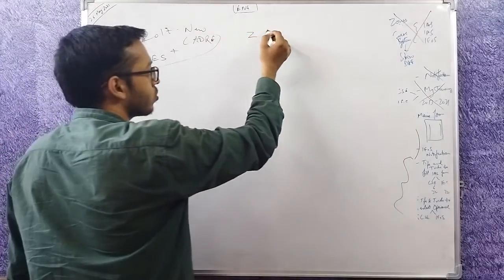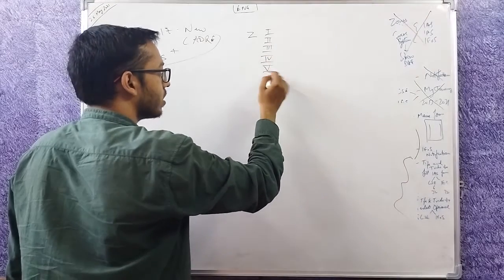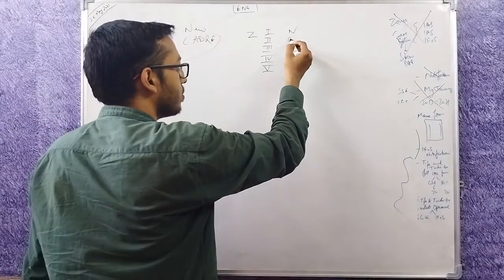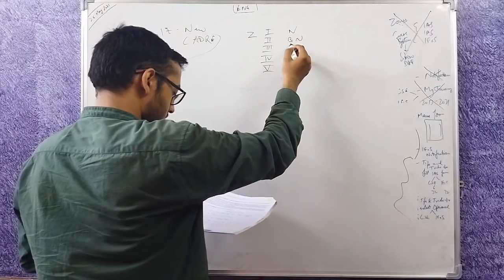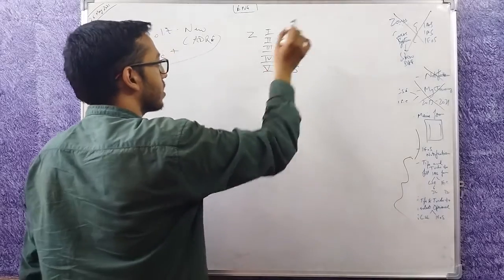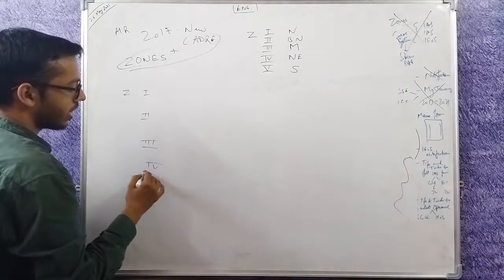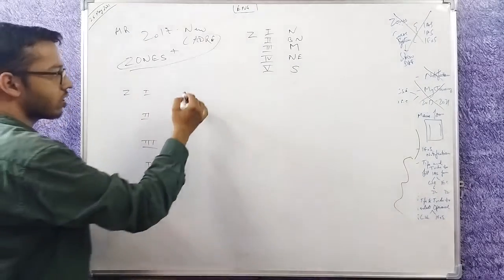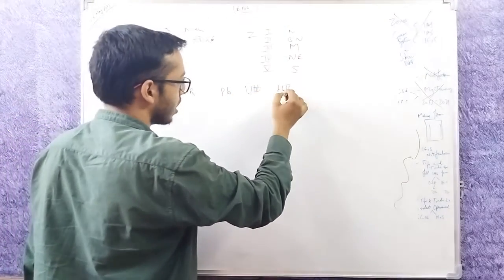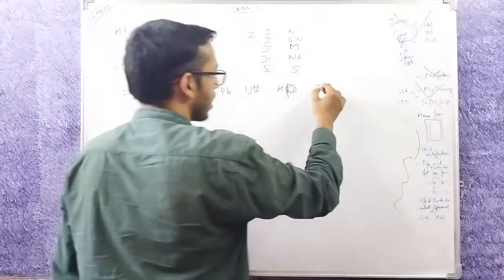India has been divided into zones. Zone 1, 2, 3, 4, 5. 5 zones are there. For example, zone 1 is northern India, then below northern, then zone 3 is middle India, this is northeast, this is south India. Let's discuss in detail zone 1, 2, 3, 4 and 5. So in these states, what are the states? Haryana, Punjab, Uttarakhand, Himachal, HP, then Rajasthan.